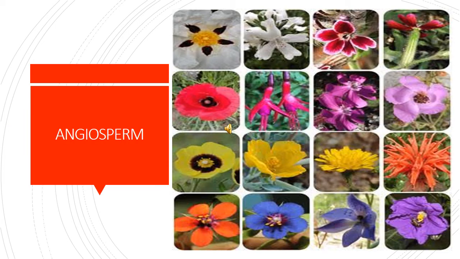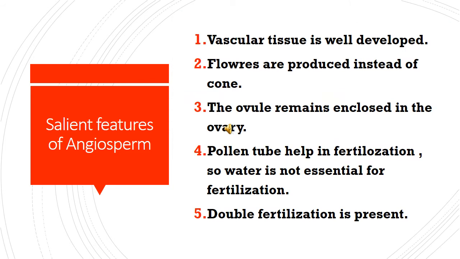Look at this picture. These are angiosperm plants. Already we learned angiosperm plants are flowering plants. These all are angiosperm groups of family plants with flowers. Now we are going to see the salient features of angiosperms.